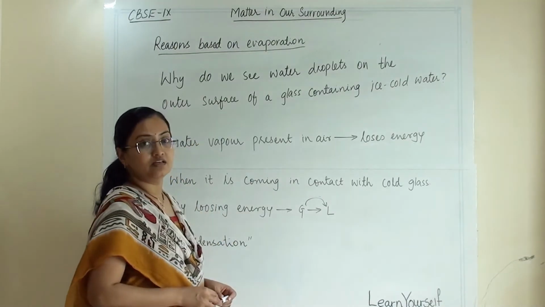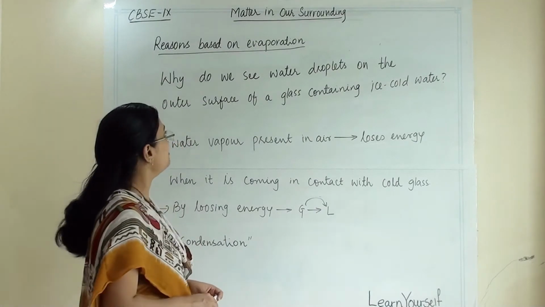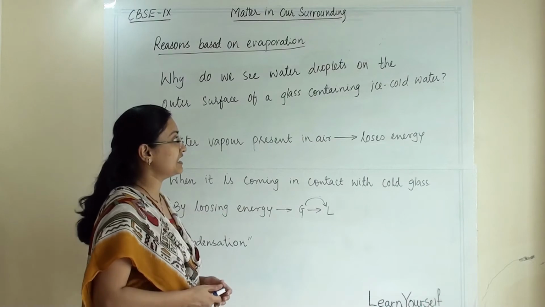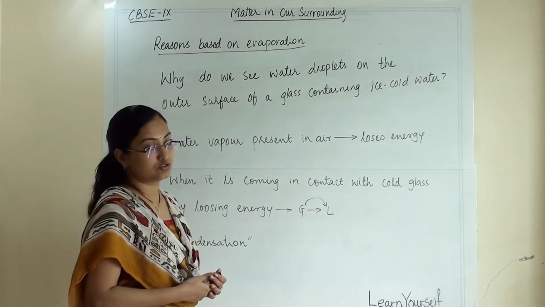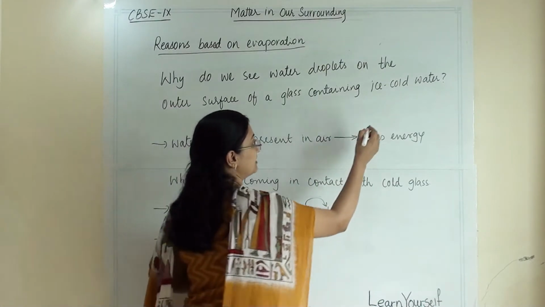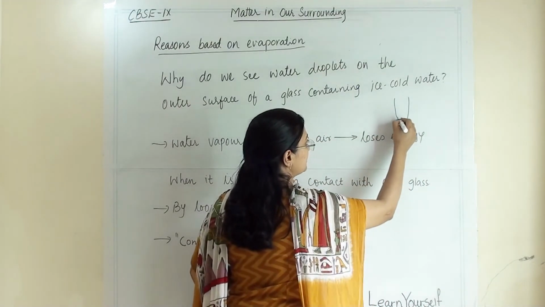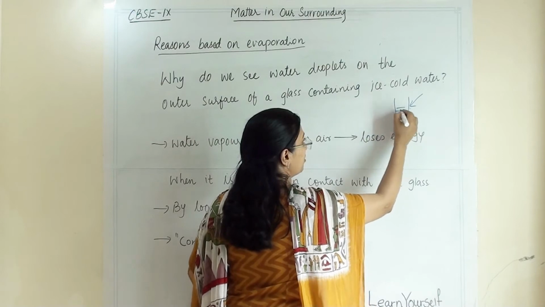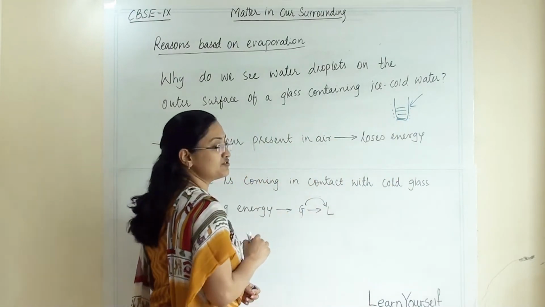Let us see our third reason: why do we see water droplets on the surface of a glass containing ice cold water? That means when our glass is filled with chilled water, at that time we can see water droplets on the surface of it.